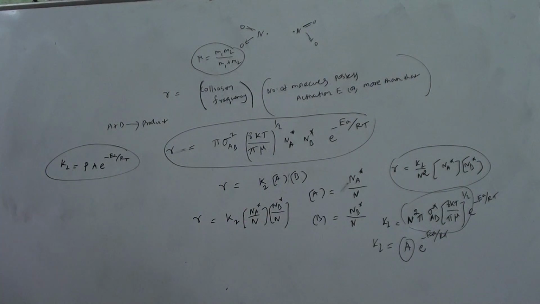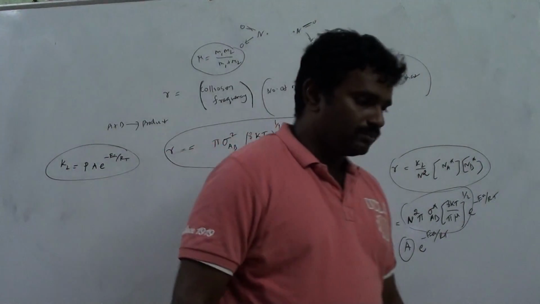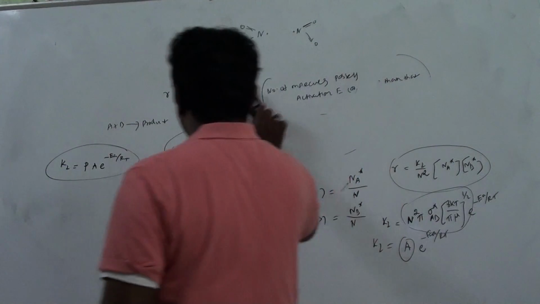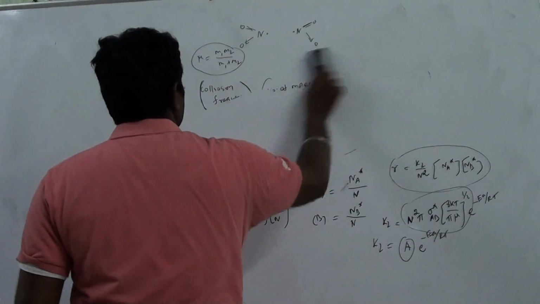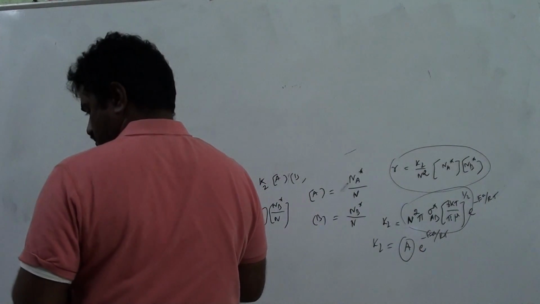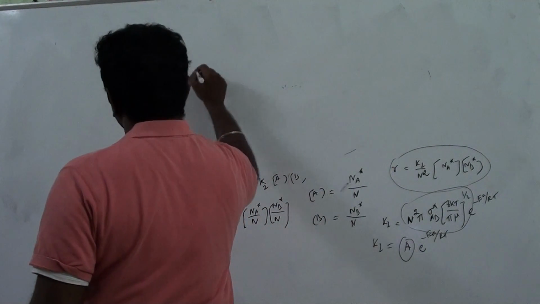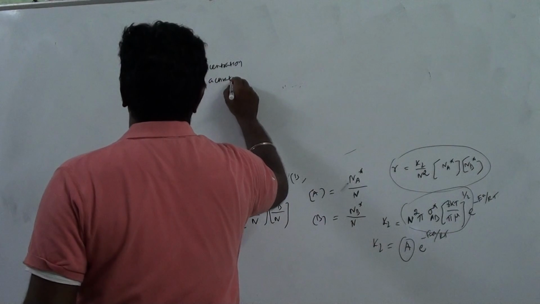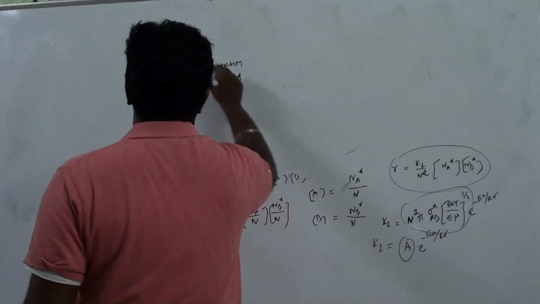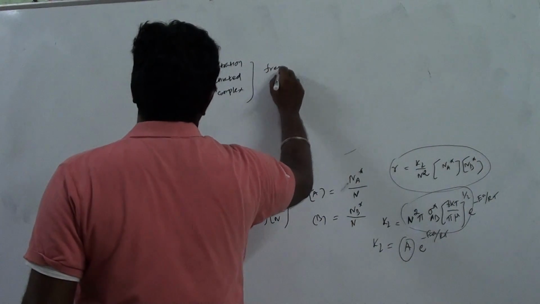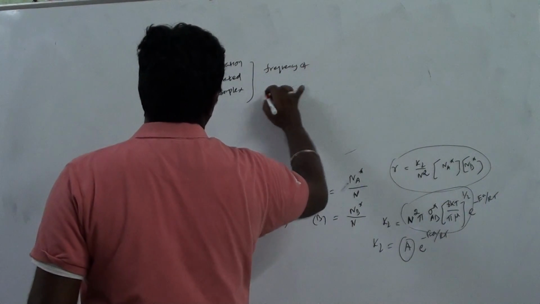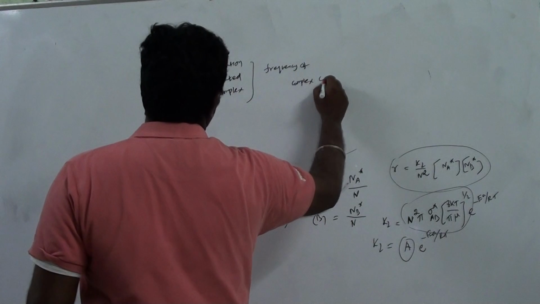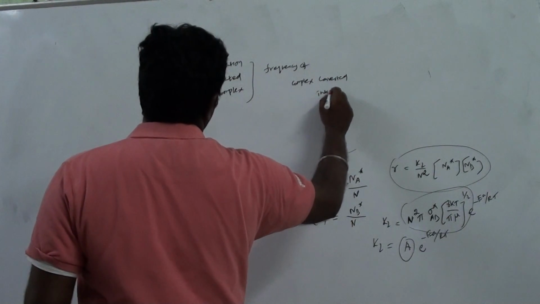So what is activated complex or transition state? In this, the rate law is defined as R equal to concentration of activated complex and the frequency of complex converted into product.